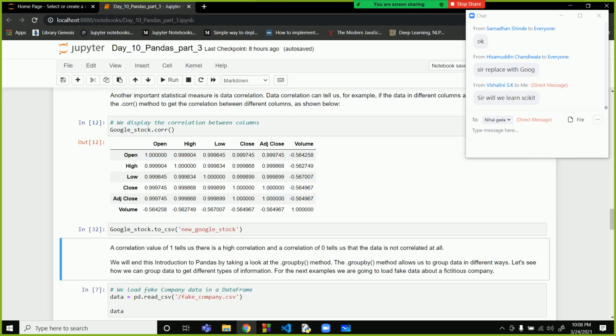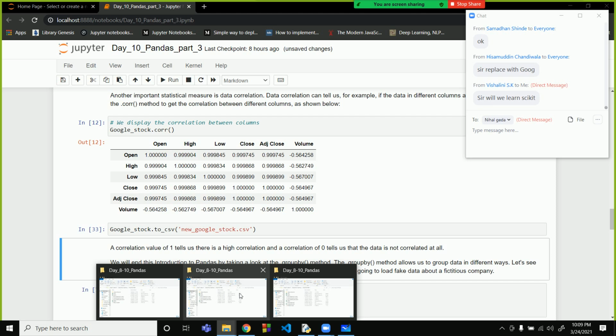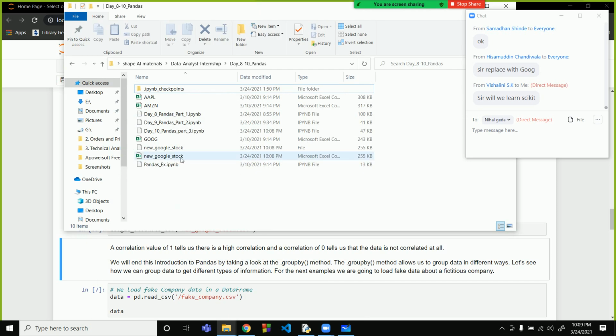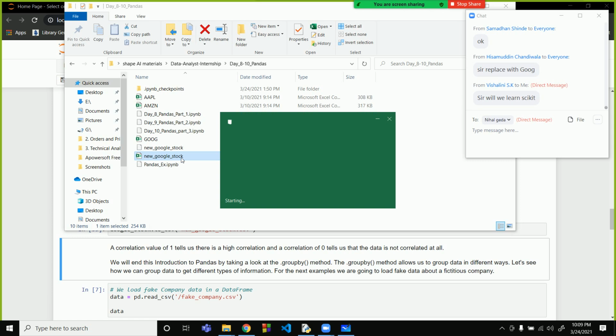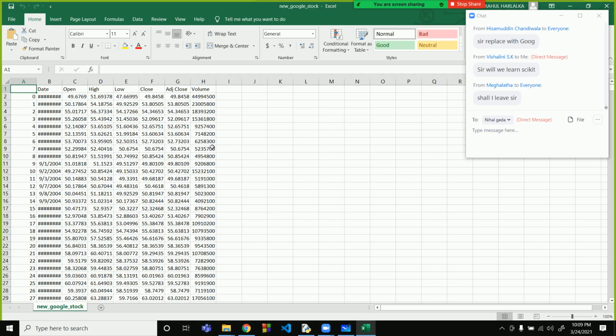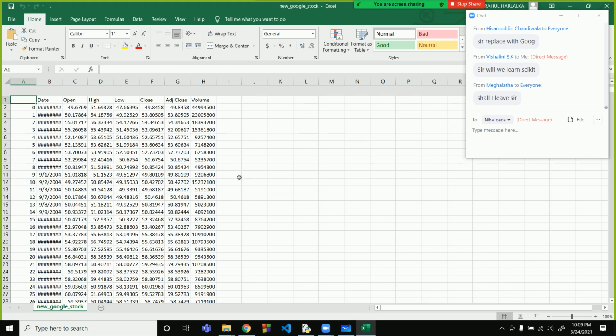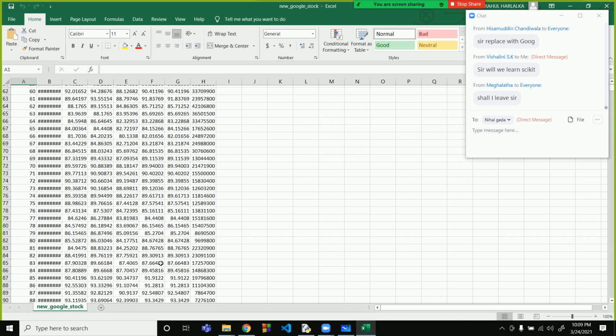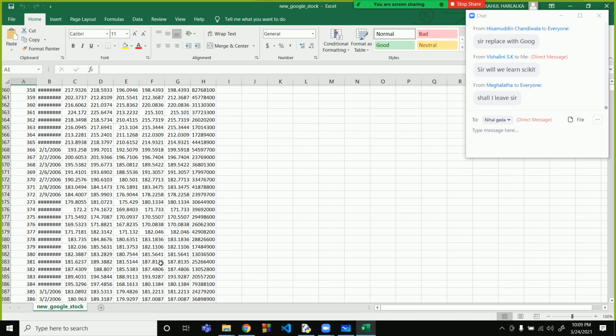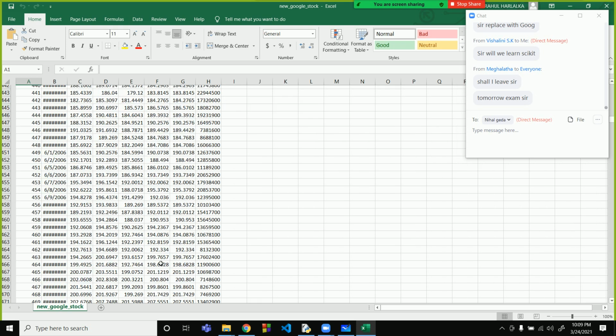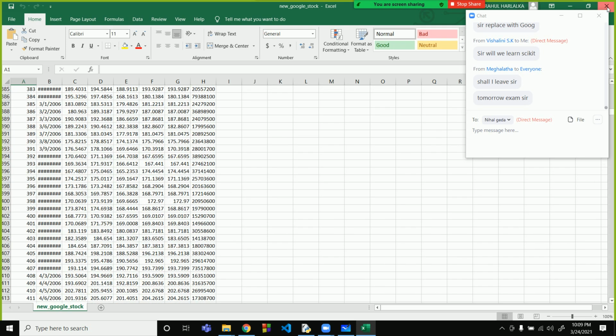Dot CSV. Okay. So now you can see over here. You can go over here, new stock. So this is the stock, these are your values. Okay, sir.